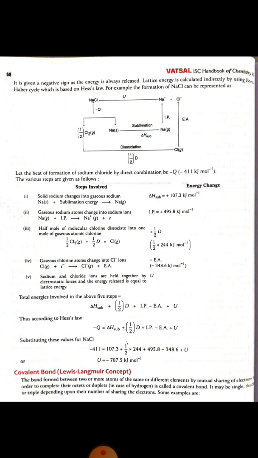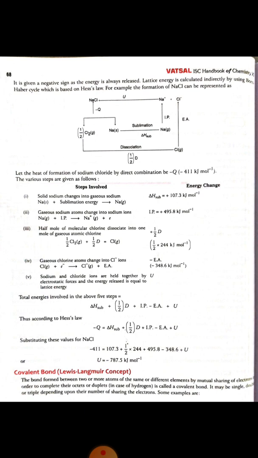The total energy involved in the above 5 steps will be the sublimation energy, the bond dissociation energy, the ionization potential, the electron affinity, and the lattice energy. You can calculate this by substituting the values for NaCl, and you will get the lattice energy as minus 787.5 kilojoule per mole.